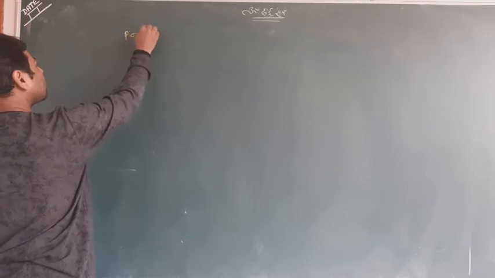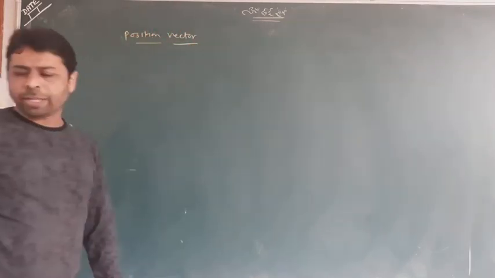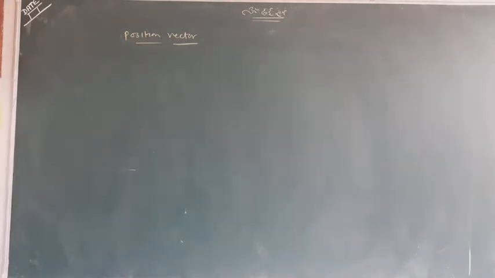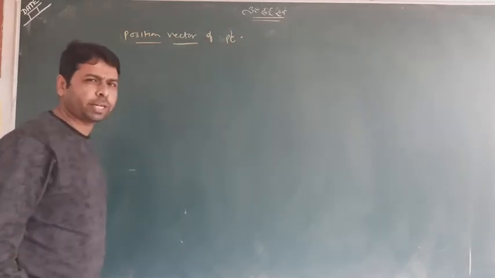And now I'll tell you the new thing called a position vector. I'm telling you position vector. What is the position vector of a point? This is an important concept. Look at it here.